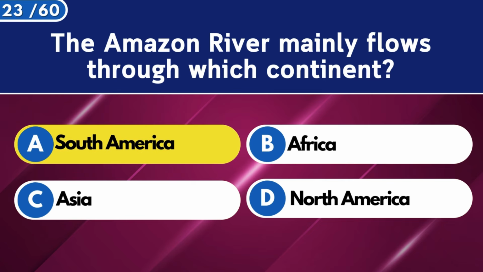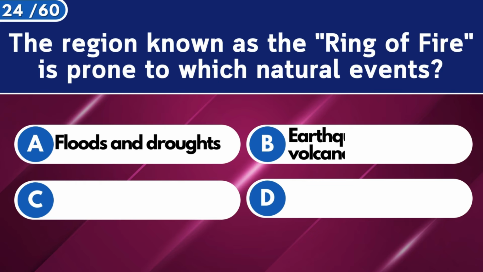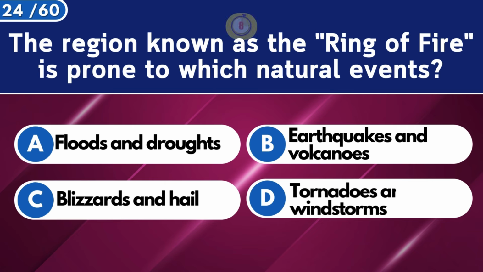South America. The region known as the Ring of Fire is prone to which natural events? Earthquakes and volcanoes.